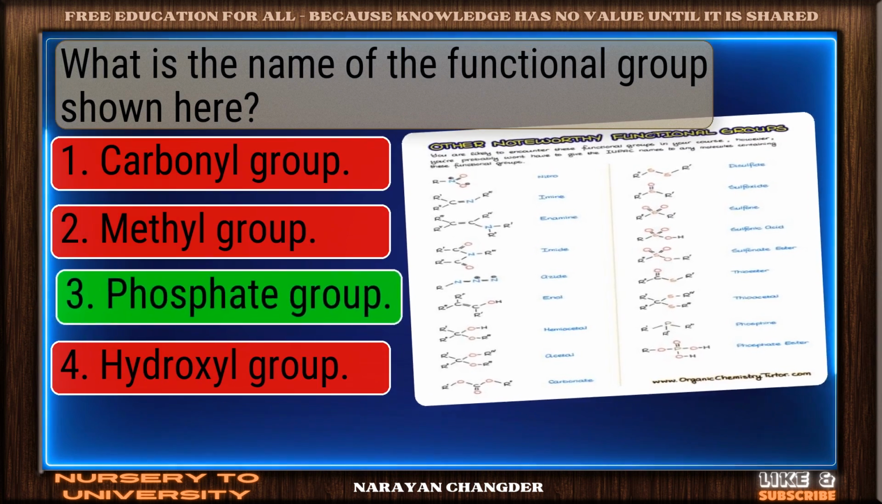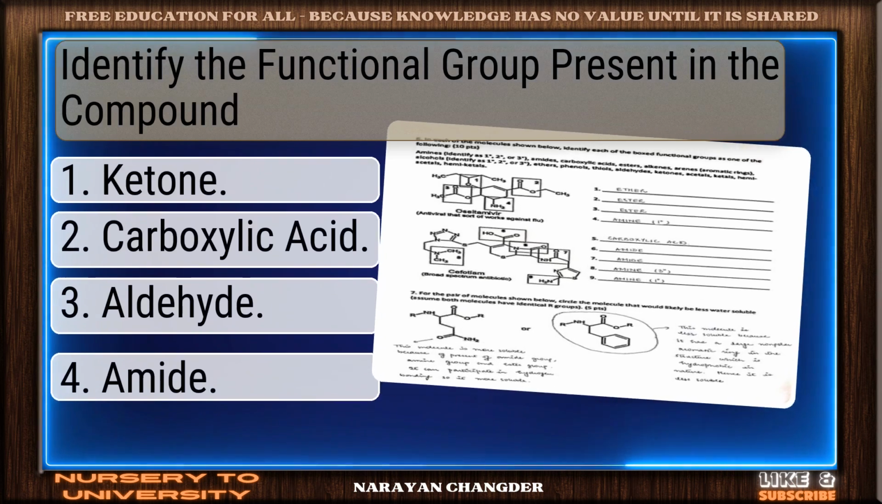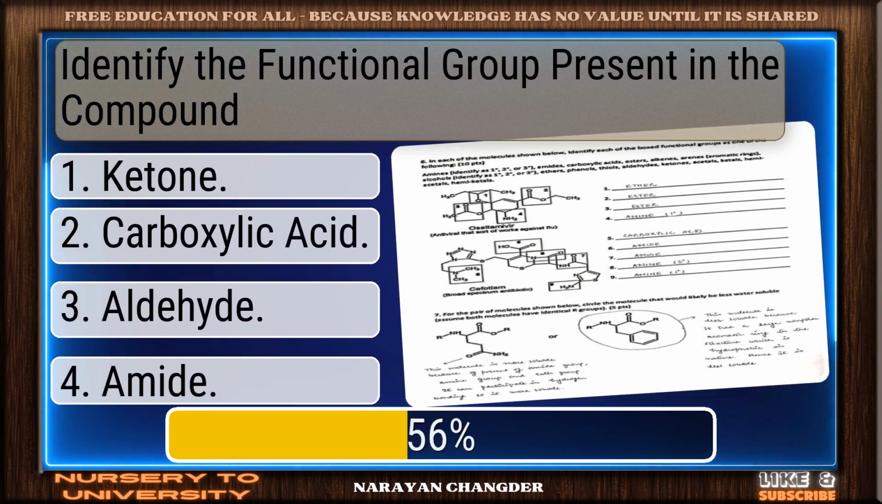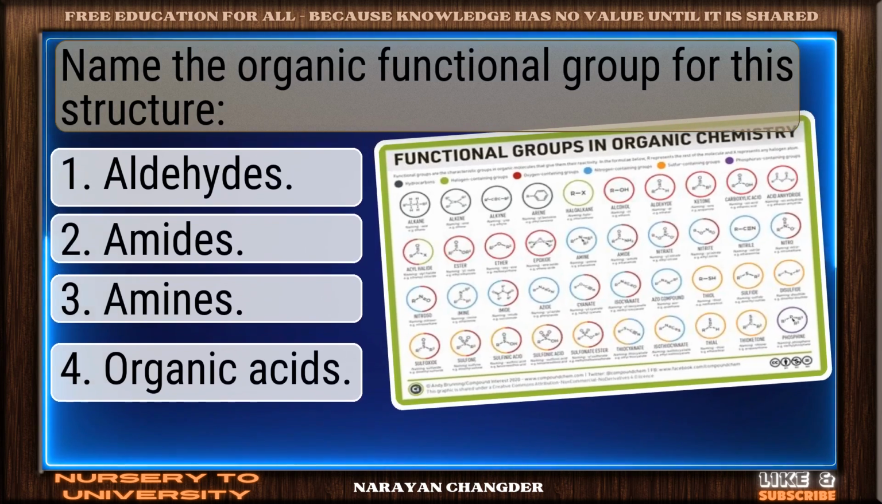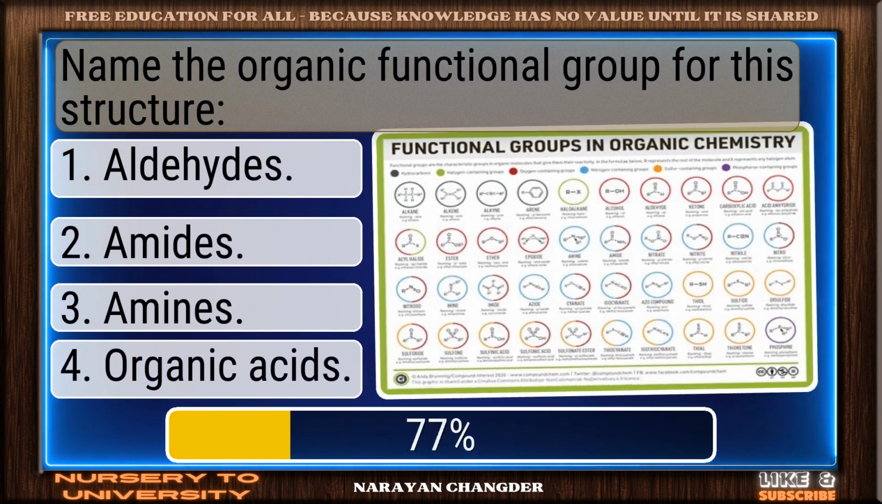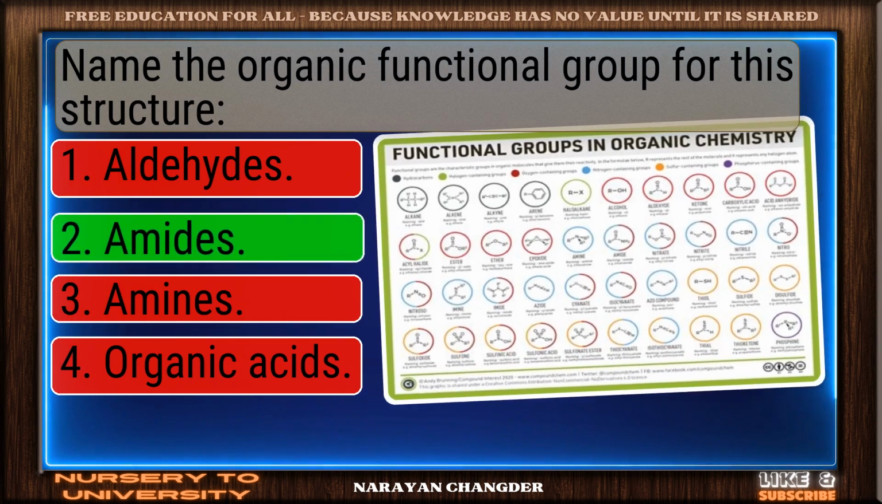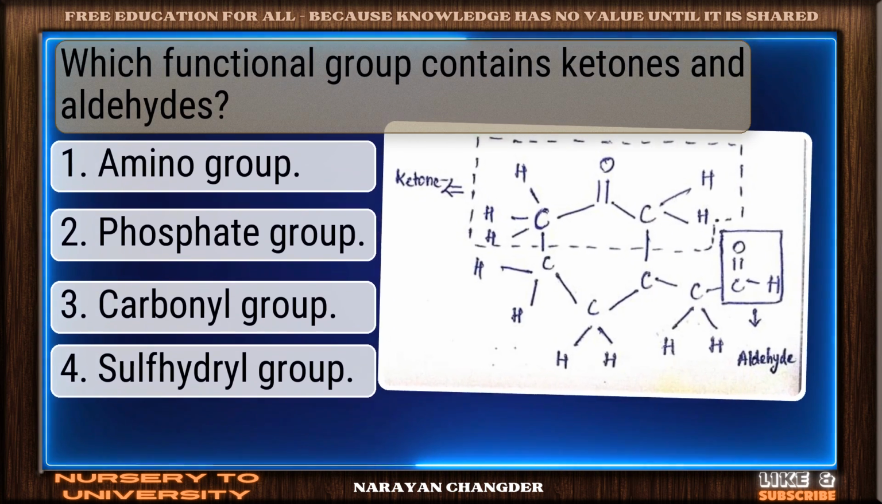Clear and correct, phosphate group. Identify the functional group present in the compound. Bravo, carboxylic acid! Name the organic functional group for this structure. Smart thinking, amides. Which functional group contains ketones and aldehydes?